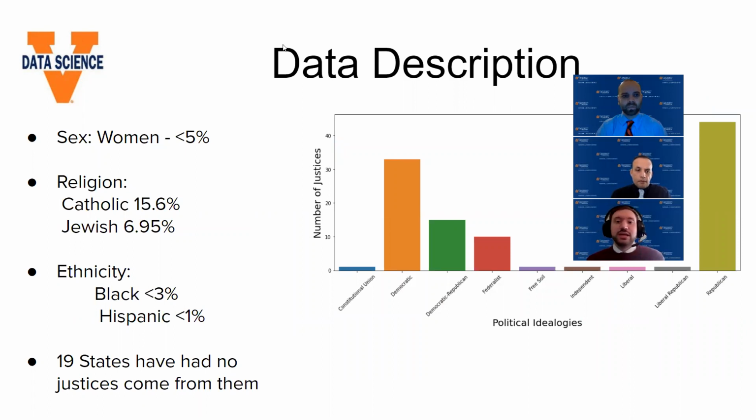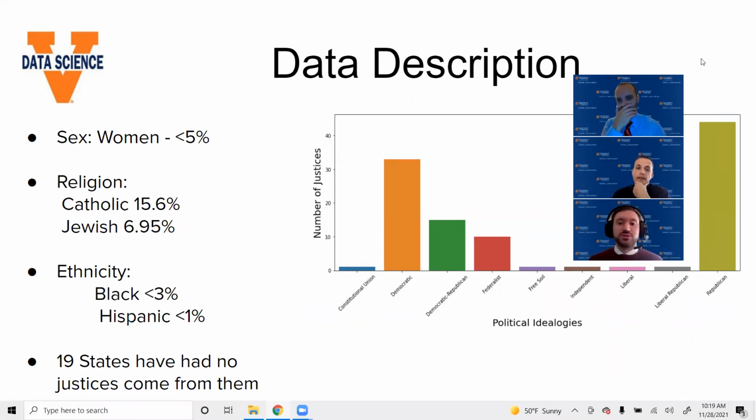As we are looking at these opinions written by the Supreme Court justices, we really wanted to get a sense of who these Supreme Court justices are, so that we can get an understanding of maybe influential ideologies. And we found that they are not a very diverse group. There's only ever been 5 women Supreme Court justices and 3 minority Supreme Court justices. Like I said, this doesn't really make for a very good diverse set of possible influential ideologies, and so we had to be aware of that.